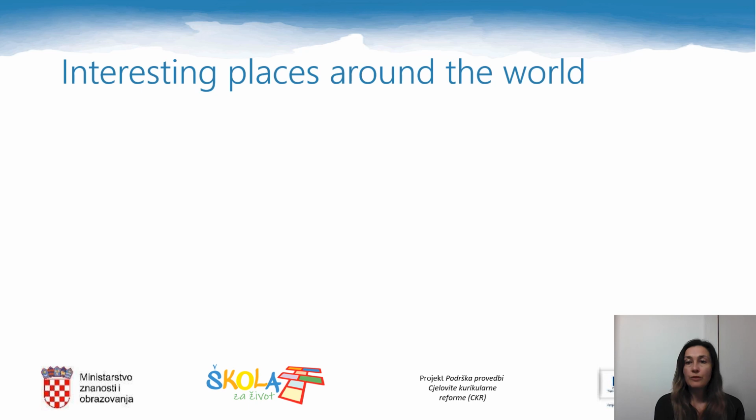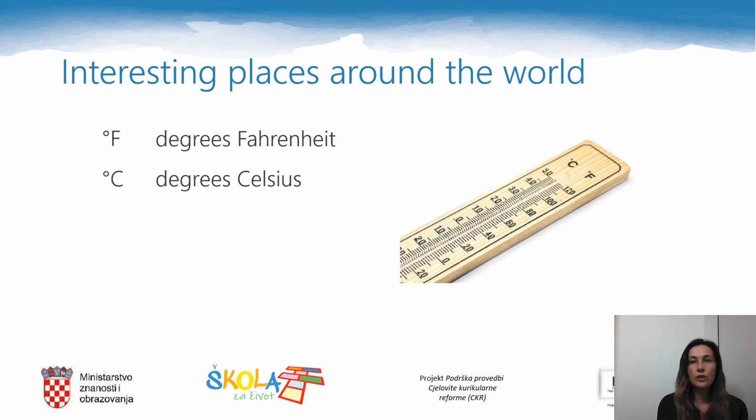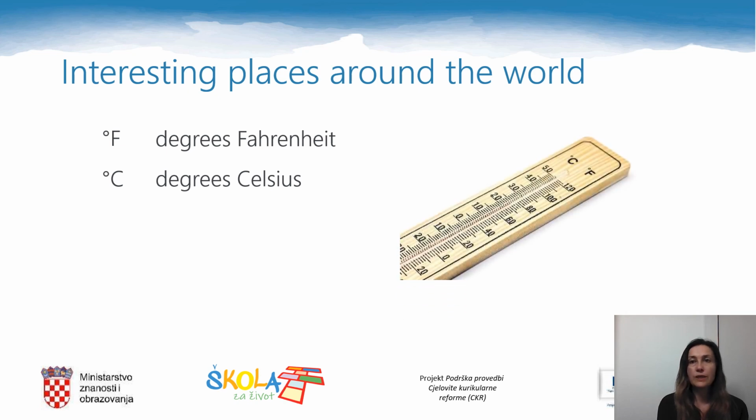It's always good to be familiar with different symbols when we speak about different places around the world. Have you seen this one? Do you know what it means? It means degrees Fahrenheit. And this one? It means degrees Celsius. When I was young, we had such thermometers. There were degrees Celsius on the left side and there were degrees Fahrenheit on the right side.